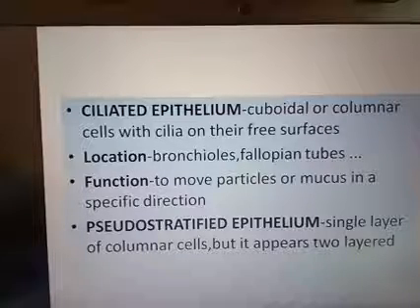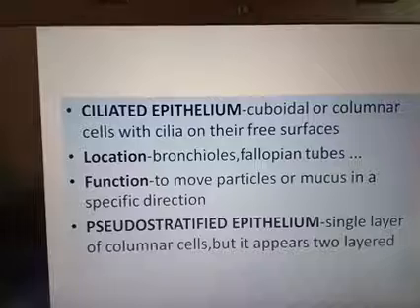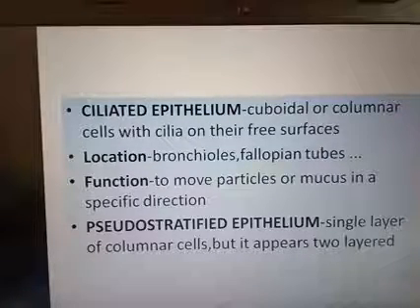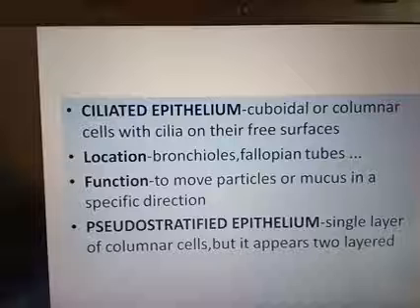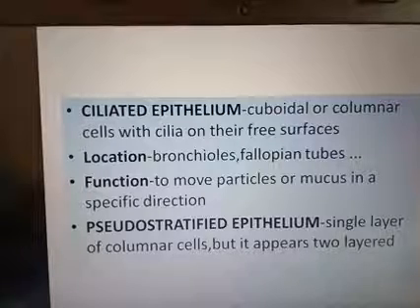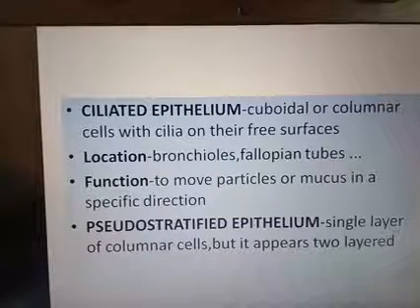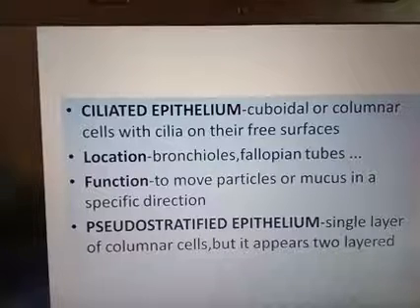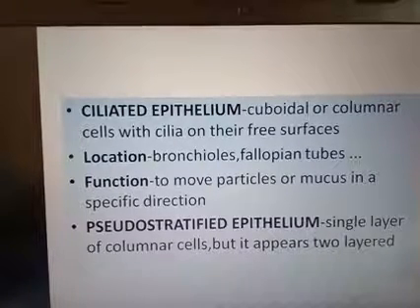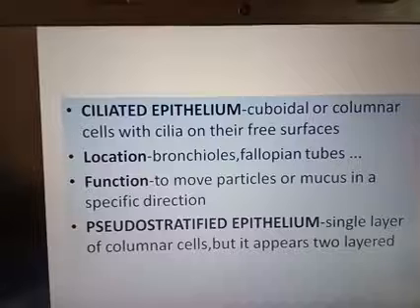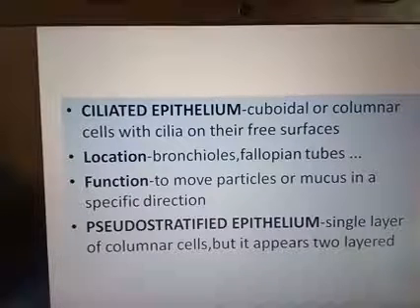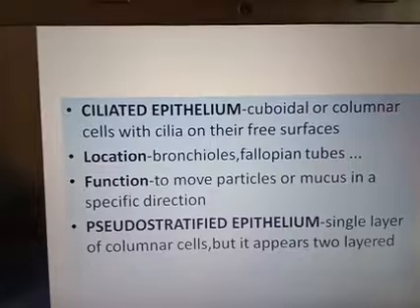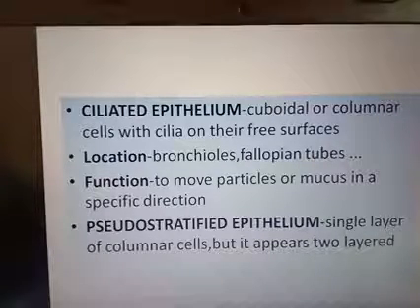Next, we are discussing the pseudostratified epithelium. Pseudo means false. The epithelium has a single layer of column cells, but it appears two-layered. Actually it has only one layer, but it looks like a two-layered structure. Some basal cells are small in size and do not reach the free surface. The tall cells have oval nuclei, whereas the smaller cells have round nuclei.